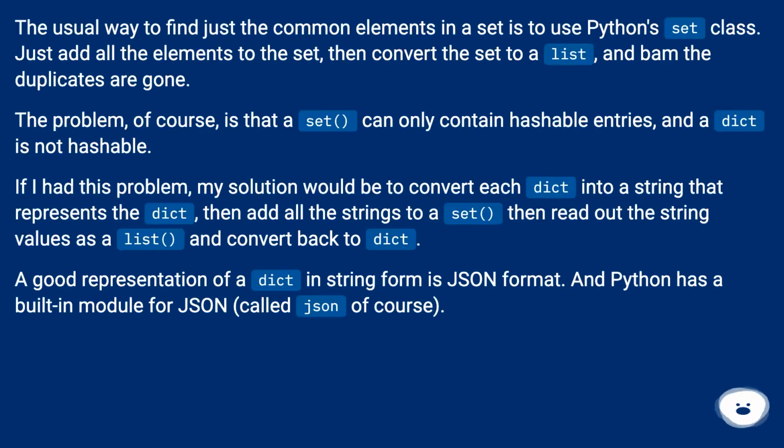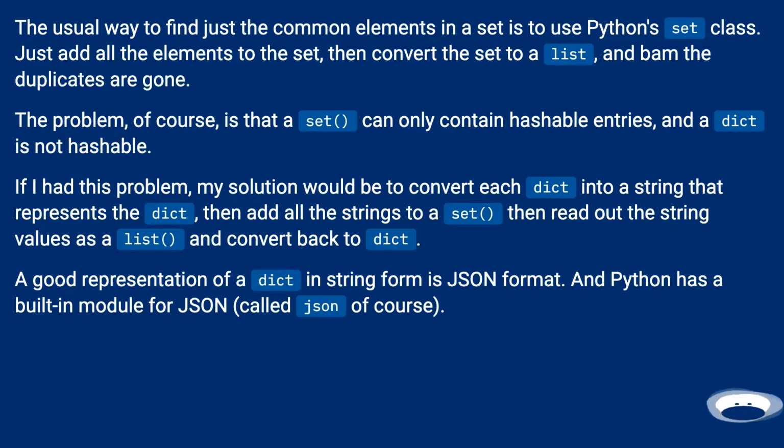The usual way to find just the common elements in a set is to use Python's set class. Just add all the elements to the set, then convert the set to a list, and bam, the duplicates are gone. The problem, of course, is that a set can only contain hashable entries, and a dict is not hashable.